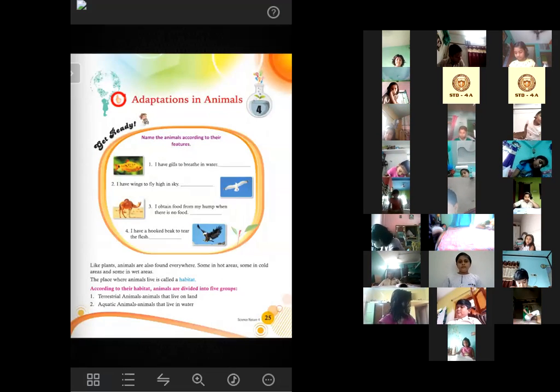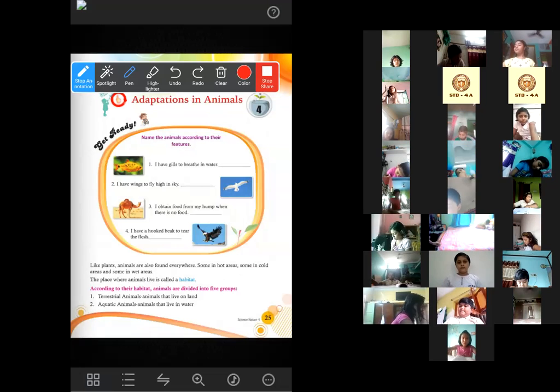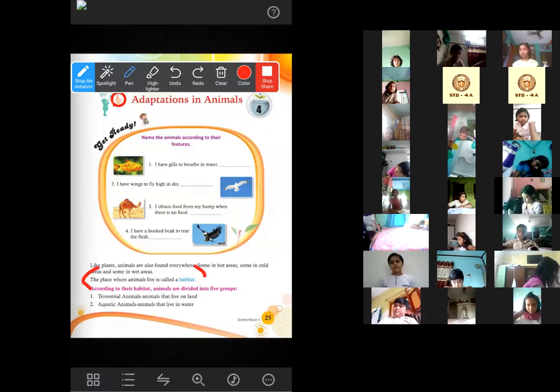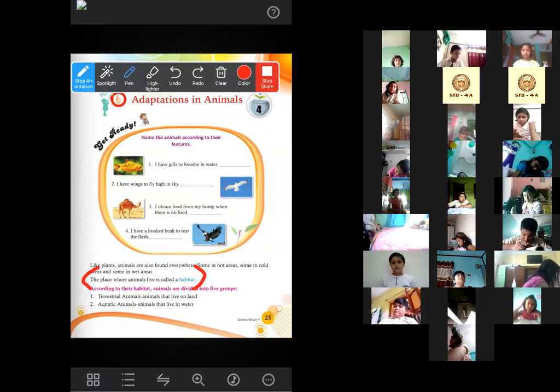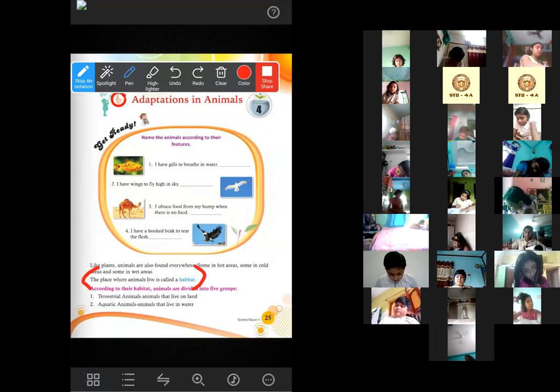Adaptations in animals. The first question that may come from this part is, what is habitat? What is habitat? The place where animals live is called habitat. Okay.